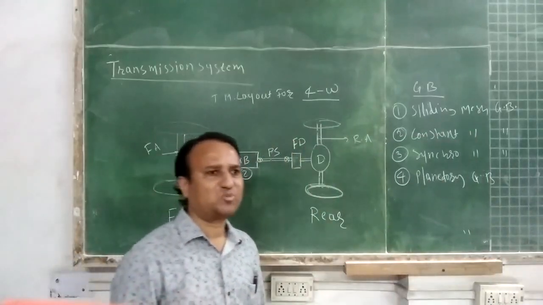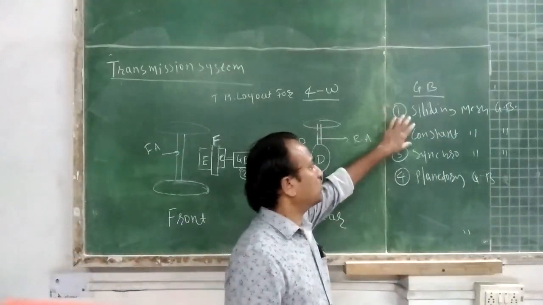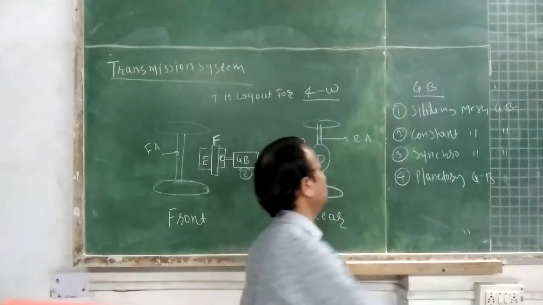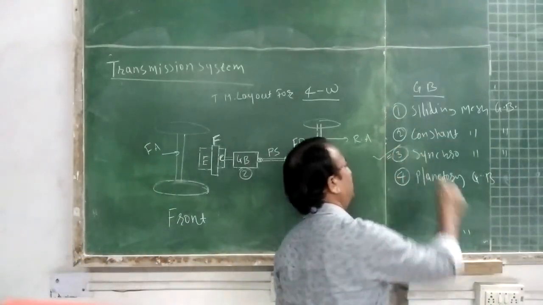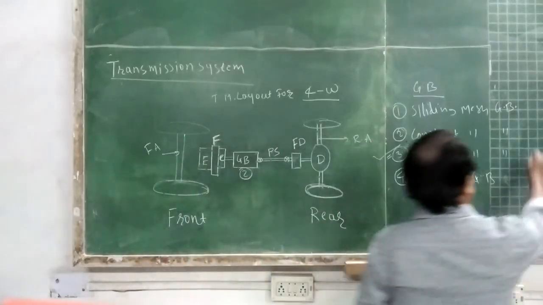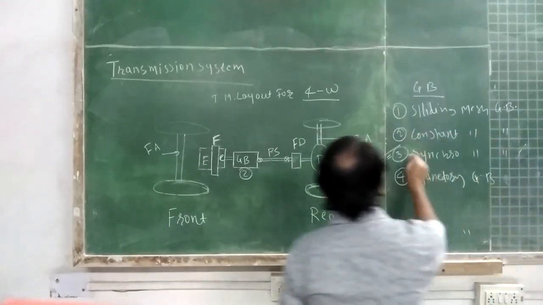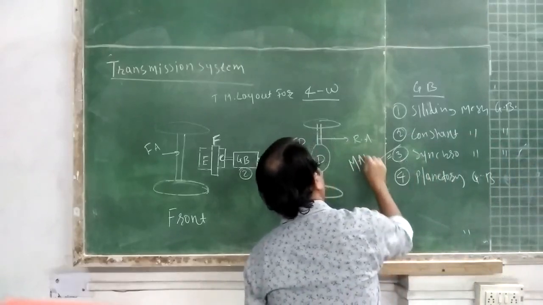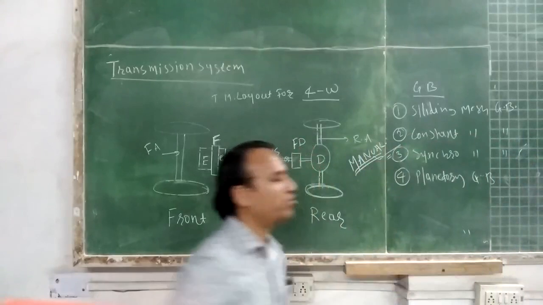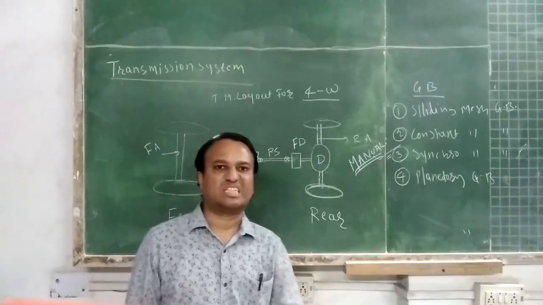Sliding mesh is nowadays obsolete. In few vehicles constant mesh is used. The popularly used gearbox in vehicles is synchro mesh, that is, in manual transmission today, the synchro mesh type of gearbox is popularly used.